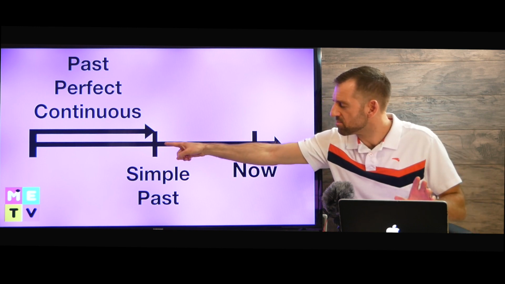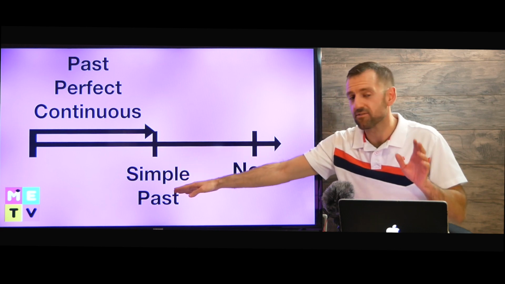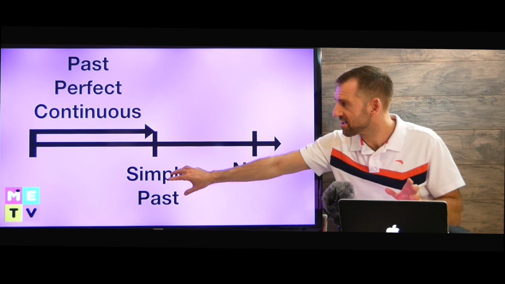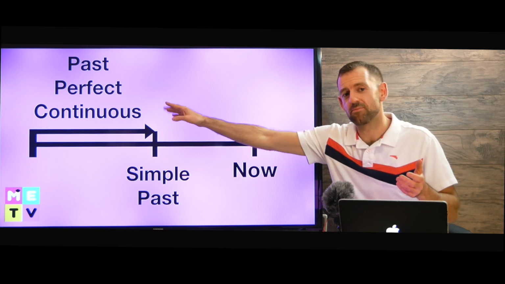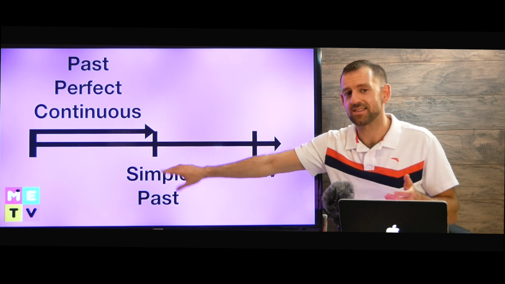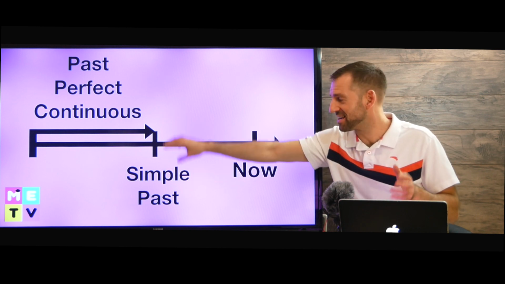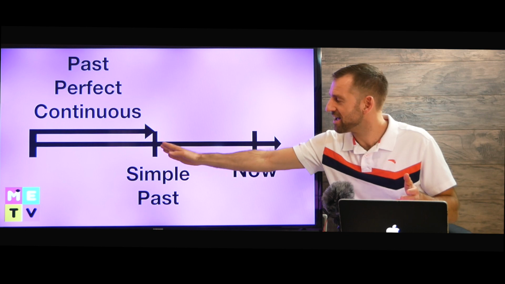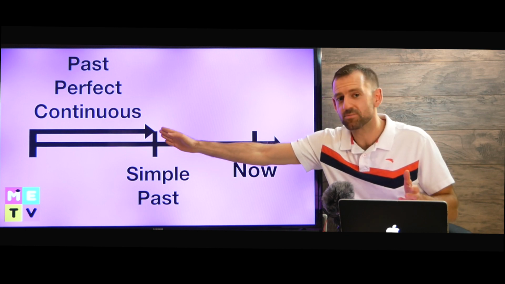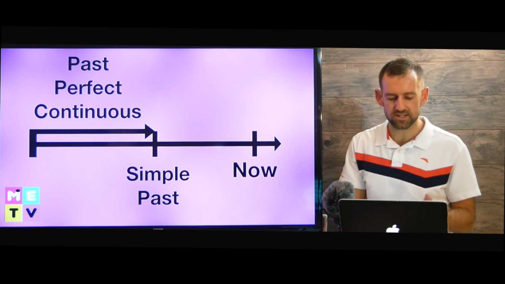So here we have a past event. It's always going to be in the simple past verb tense. Now we need this here if we're going to have the past perfect continuous. So if we don't have this, then we can't have that. We need this because this is our time reference. Something happens up until this point. Okay, so let's look at this example.